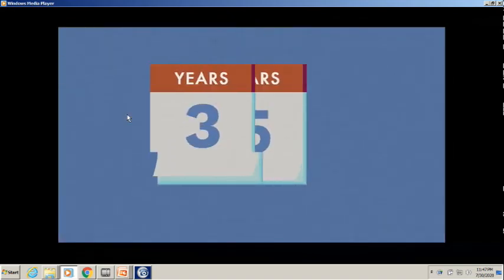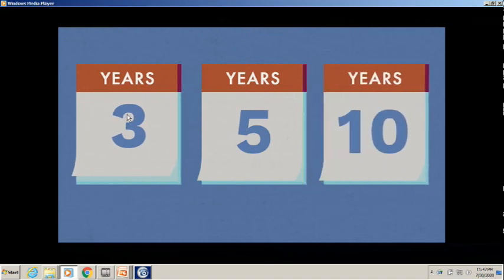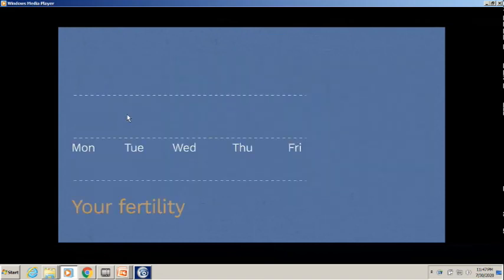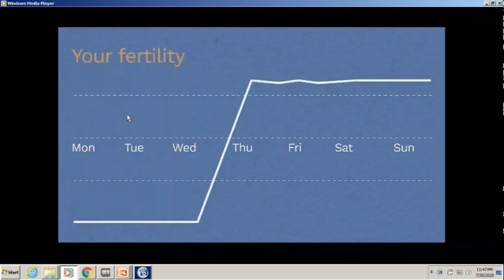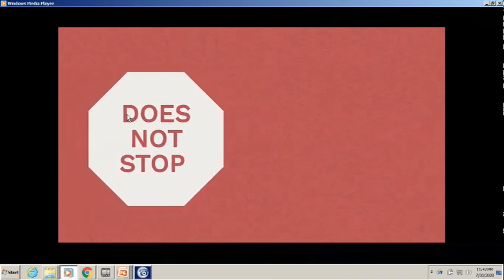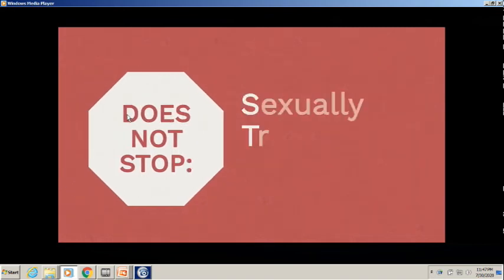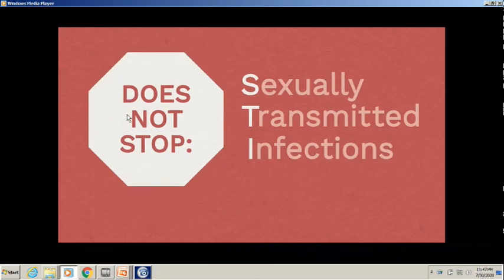Once removed, your fertility will return to whatever is normal for you within days. Importantly, IUD or IUS devices do not protect you against sexually transmitted infections. We recommend using condoms until both you and your partner have had an STI screen.